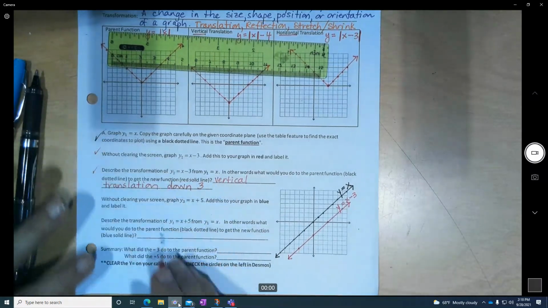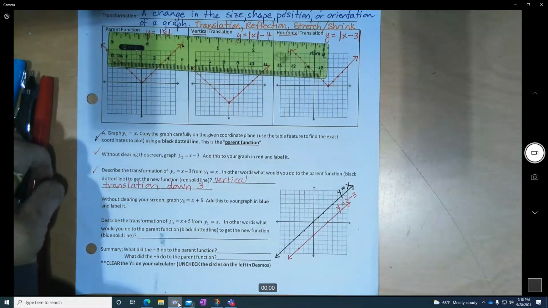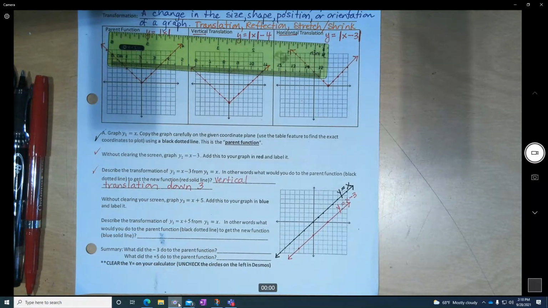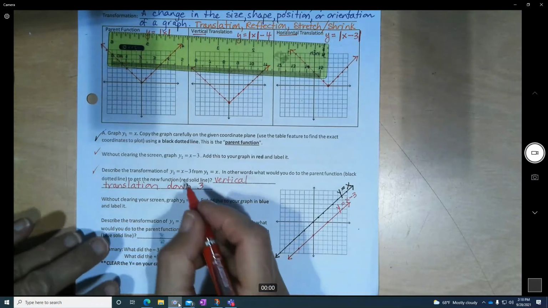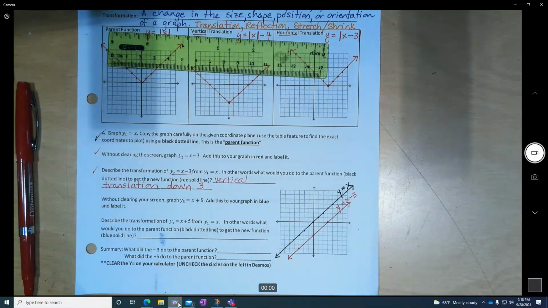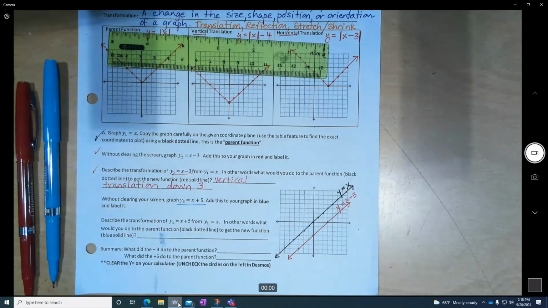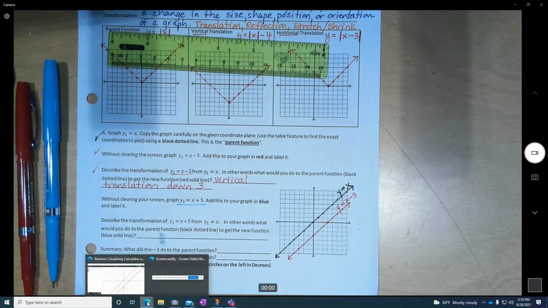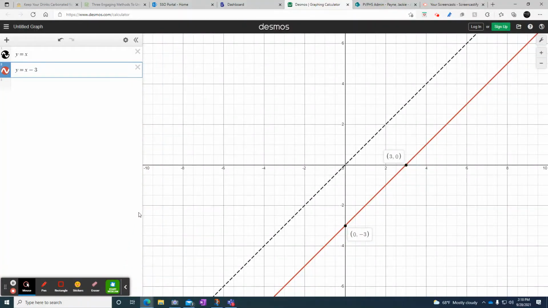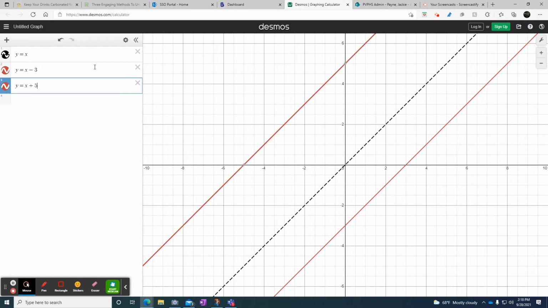The next one, we're going to go back to Desmos. I put a little check mark to make cushion. It says graph y equals x plus 5, and add this in blue. So I go back to Desmos, and again, I just press enter. Y equals x plus 5. I press enter. Oh, it's red. I want blue. So I go back here and I click blue.